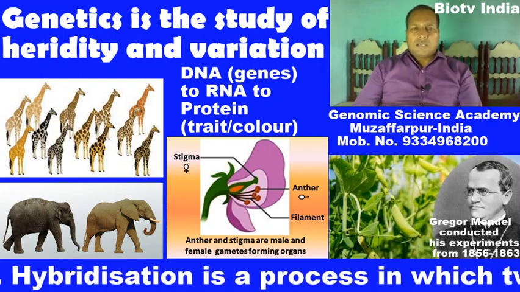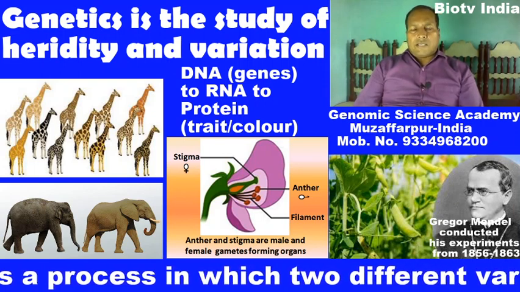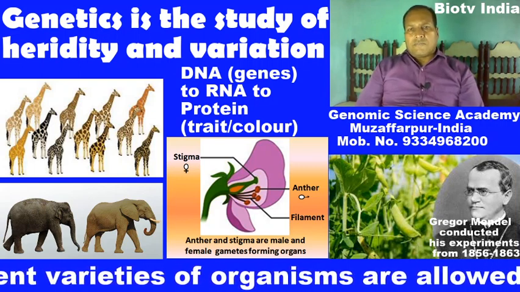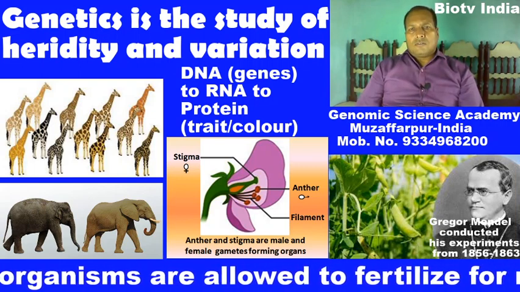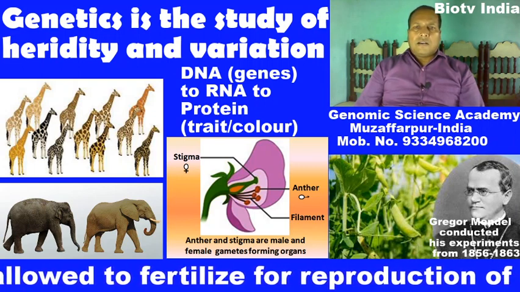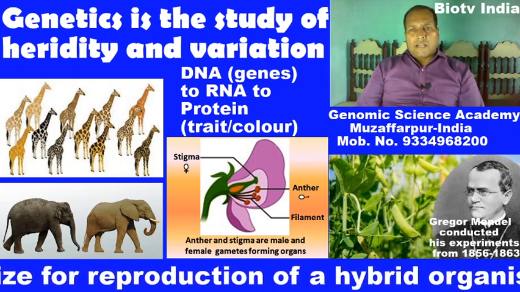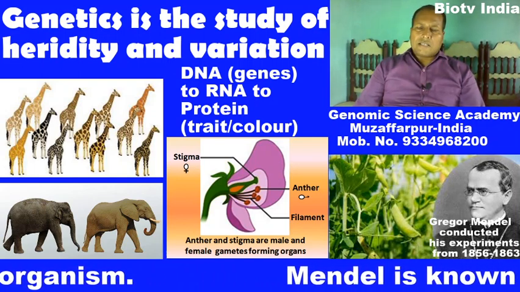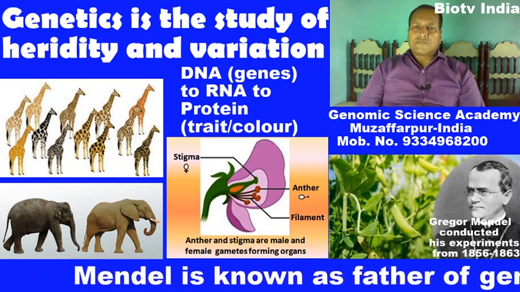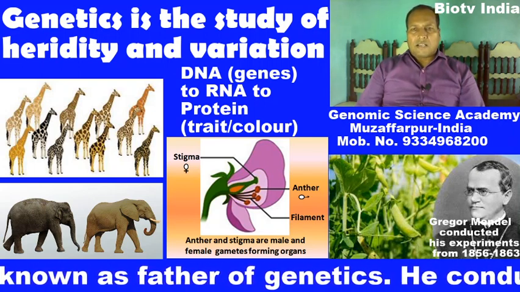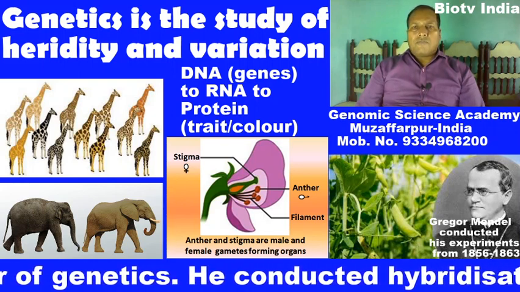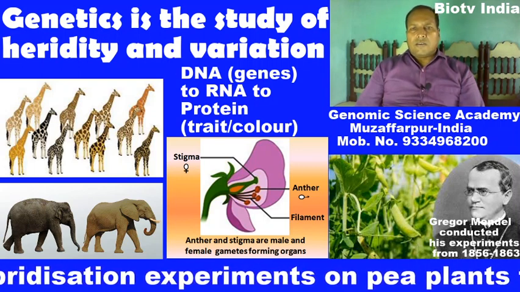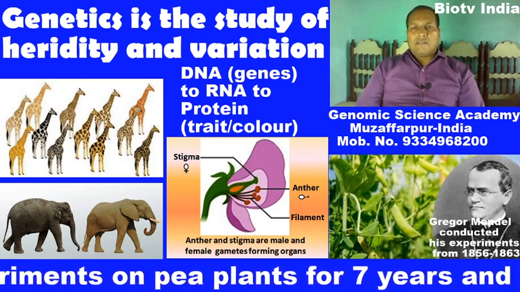Now come to the word variation. What is the meaning of variation? Variation means differences among offspring derived from a parents. Variation means differences found in offspring derived from a parents. Parents include male and female individual.